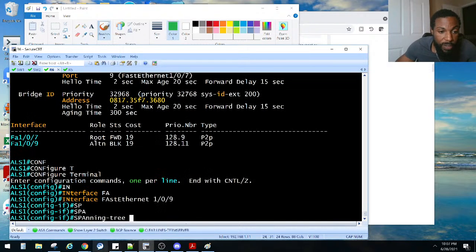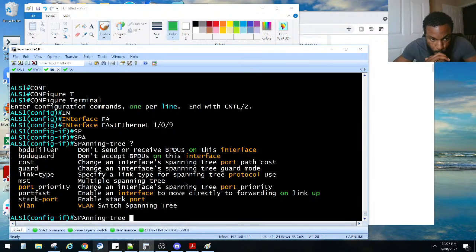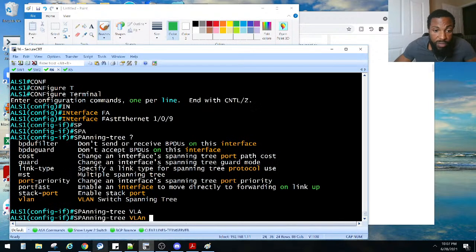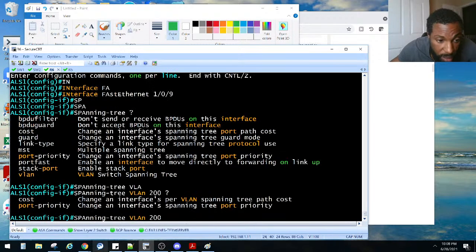Spanning tree. We have to change the priority. Is that what we got to do? VLAN. What he said, 200. Port priority. I think that's what we got to do. We got to change either the port priority or the cost. That's a tricky one for me, man. I'm kind of stuck with this one.